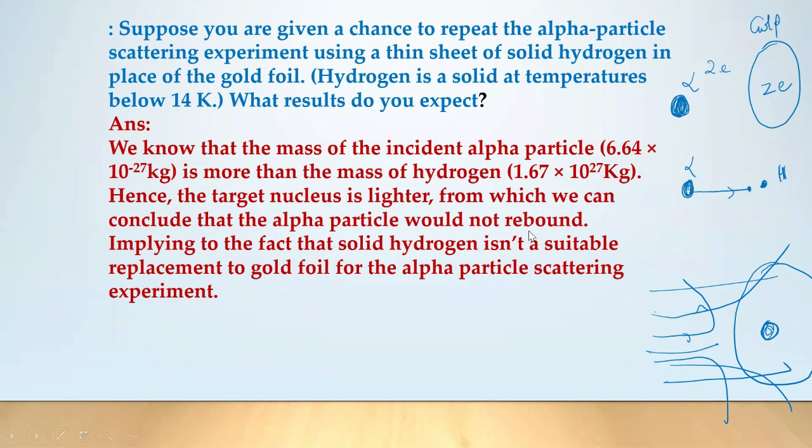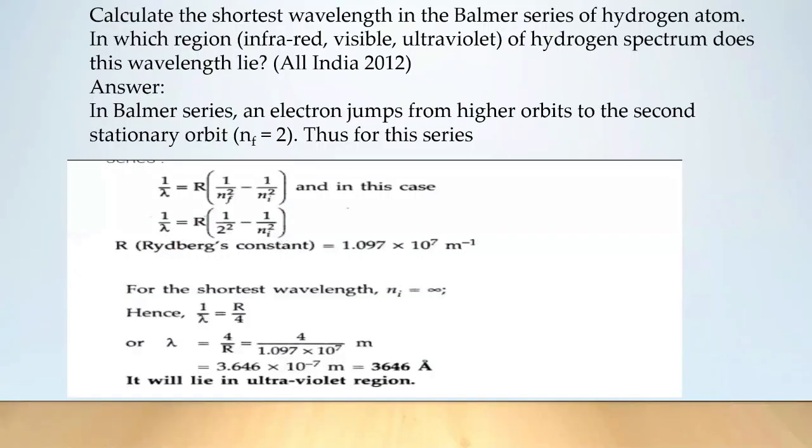So it was possible for Geiger and Marsden to calculate R naught only because of the backward scattering. Now it is not possible because hydrogen being very light, the repulsive force experienced by the alpha particle is small, and it will not rebound; it will pass through. The solid hydrogen is not a suitable replacement for gold foil in the alpha particle scattering experiment. Backward or different angle scattering will not take place. The target nucleus should not be light at all. Okay, ma'am.